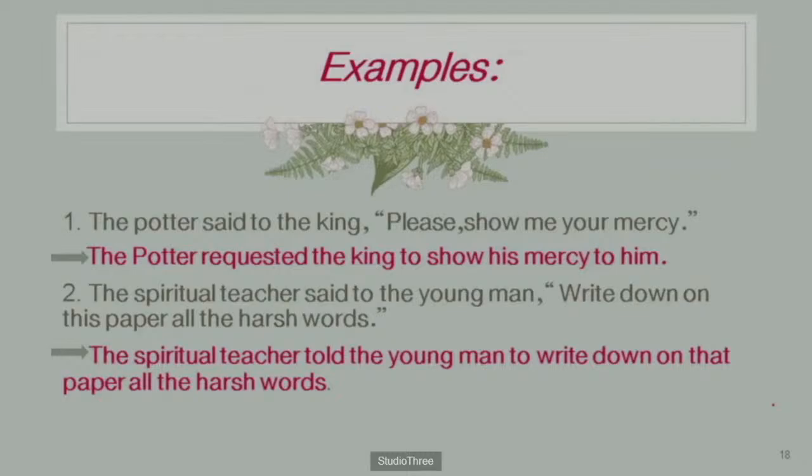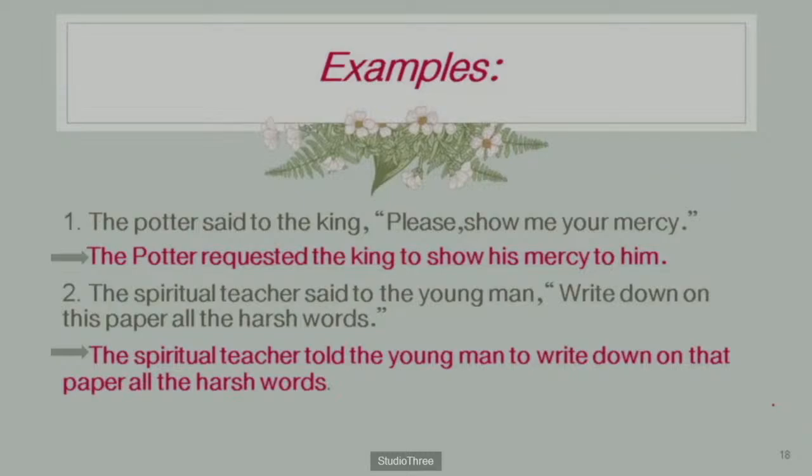See, the potter said to the king, please show me your mercy. The important thing is that we have to identify the sense of that sentence, the emotion of that sentence.